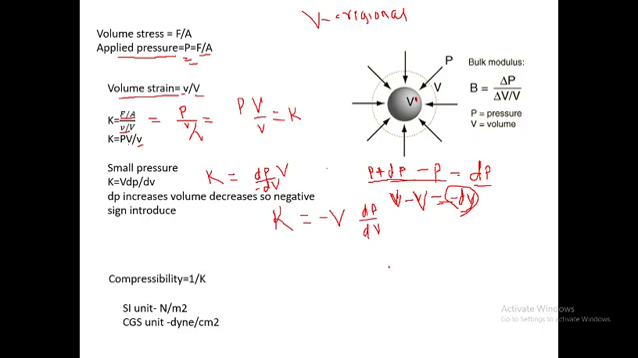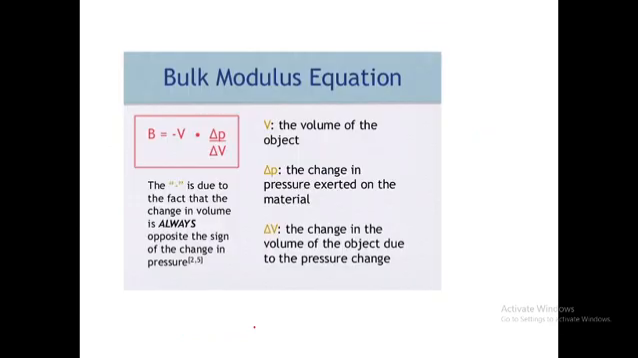It is called the bulk modulus. Why is there a negative sign? Because there is a decrease in the volume. If you take the reciprocal of the bulk modulus, we get the compressibility. The SI unit is newtons per meter square, and the CGS unit is dynes per centimeter square. So this is the same as Young's modulus. This is about the bulk modulus.